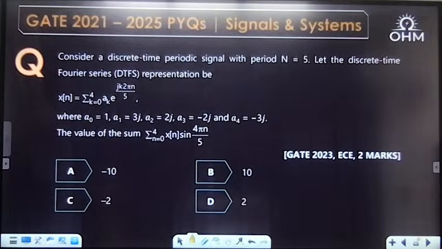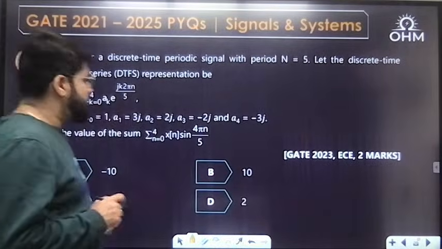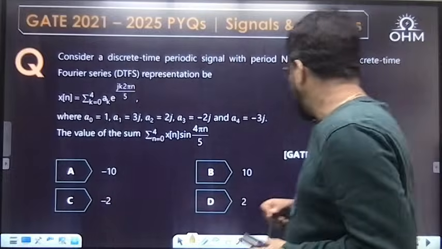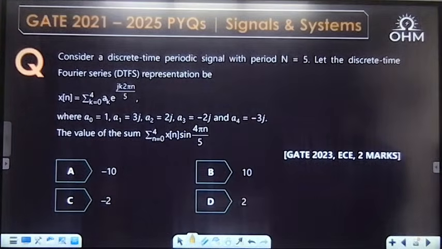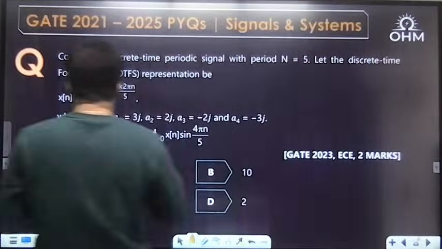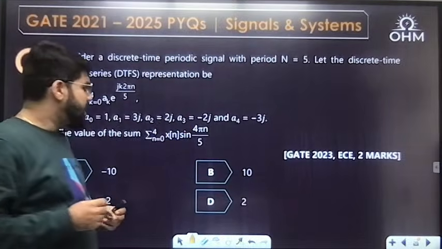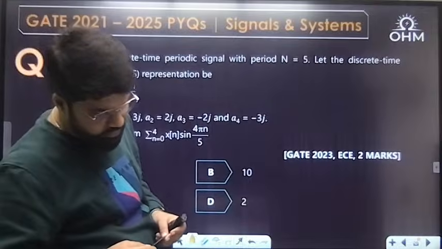Consider a discrete time periodic signal with period 5. Let the discrete time Fourier series representation be given to you: summation k 0 to 4 ak e power jk 2 pi by 5 n, where a0, a1, a2, a3, a4 are given. This is a GATE 2023 ECE 2 marks question on DTFS. What is the value of the sum, summation xn sine of 4 pi n by 5?